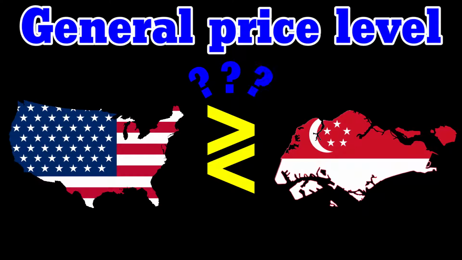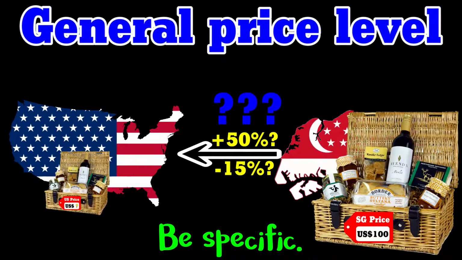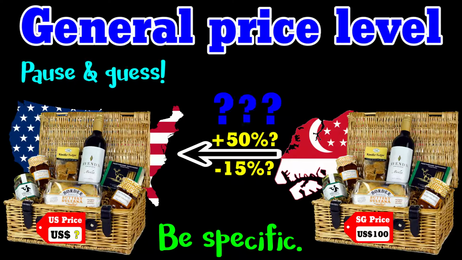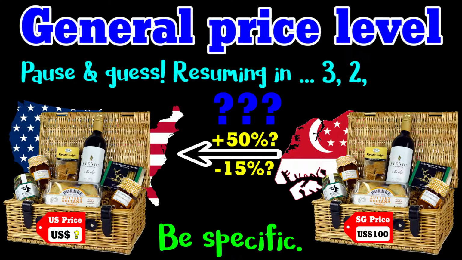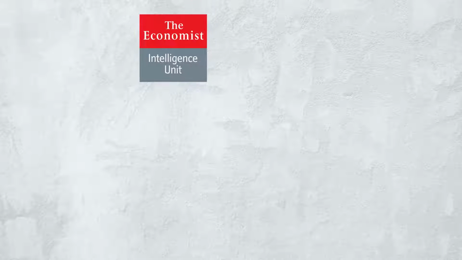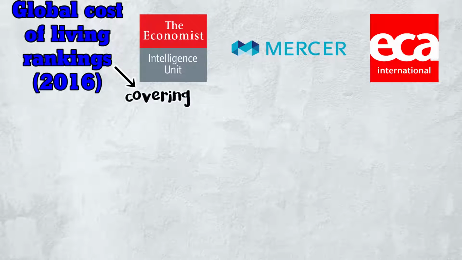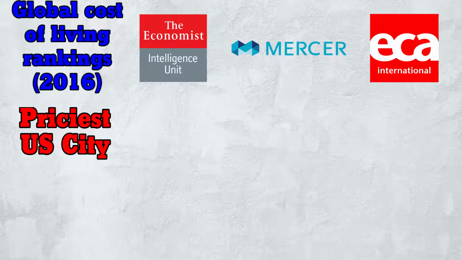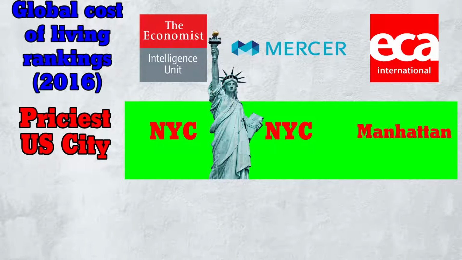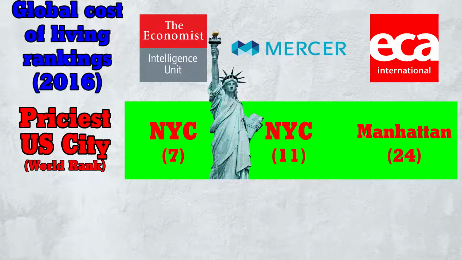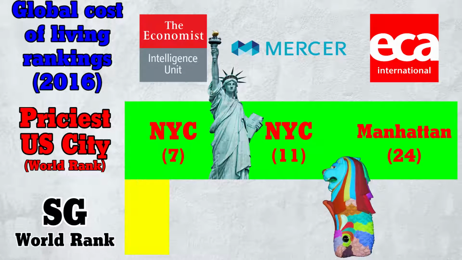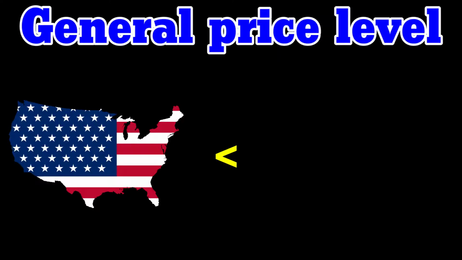Now, is the general price level in the US higher or lower than Singapore? Just for fun, hit pause and make a guess. Be specific. How much higher or lower? Three consultancies regularly publish global cost of living rankings, covering many cities. The priciest US city, according to all 3 rankings, is always New York or Manhattan. And all 3 consistently rank Singapore above New York. Since Singapore is pricier than the priciest US city, the general price level in the US should be lower than in Singapore, right?